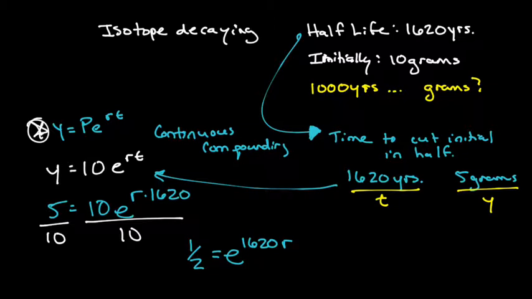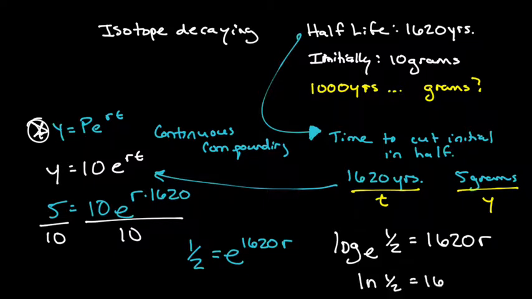Now, I want you to think about this for a second. That equation makes a lot of sense to me. Half-life, you see that half? And then 1,620. Makes sense. Okay, so then Gabe said, let's put it into log form. I like that idea. The exponent is what I'm looking for. So it'd be log base e of 1/2 equals 1,620 r. Or I could just write it as natural log of 1/2 equals 1,620 r, because that's really what log base e is. Again, I'm doing that for those of us that aren't comfortable with that idea yet.